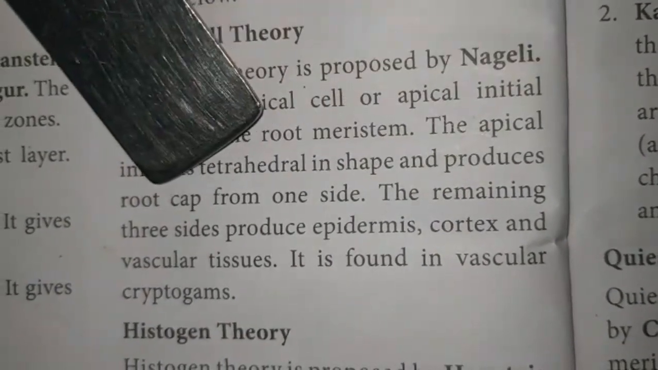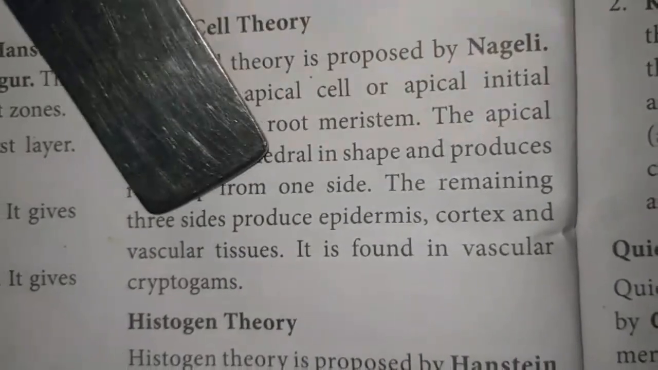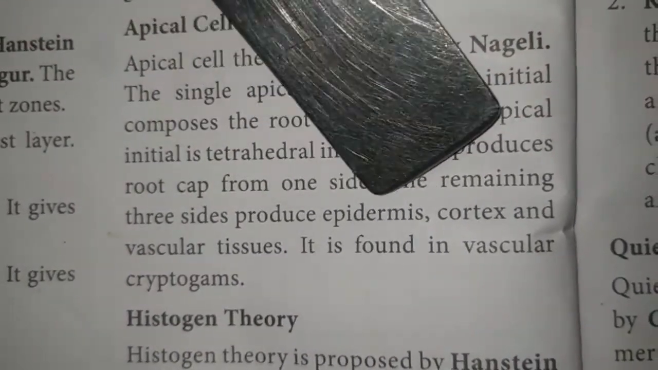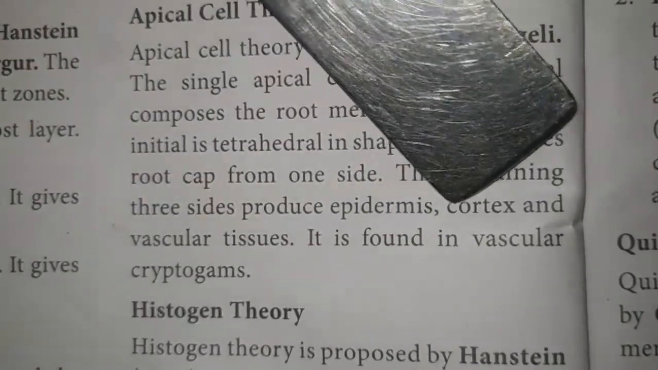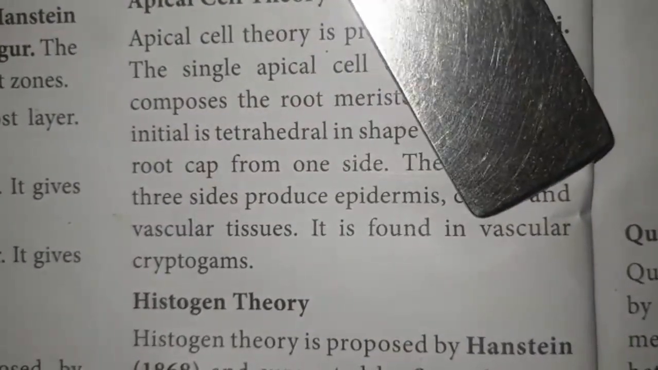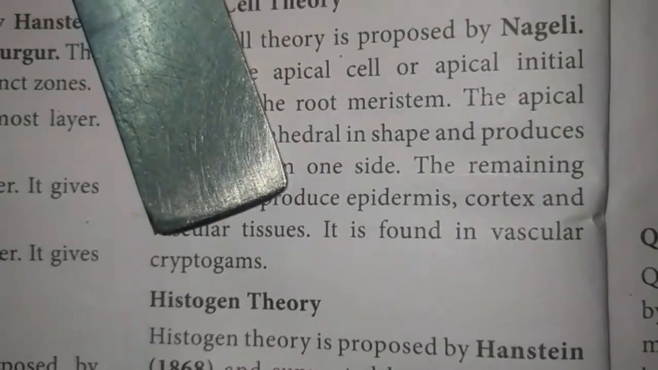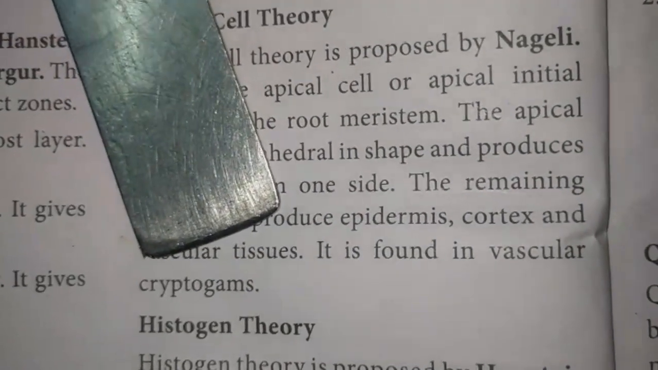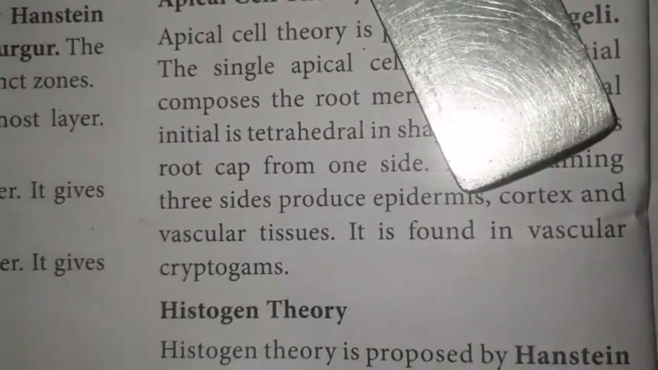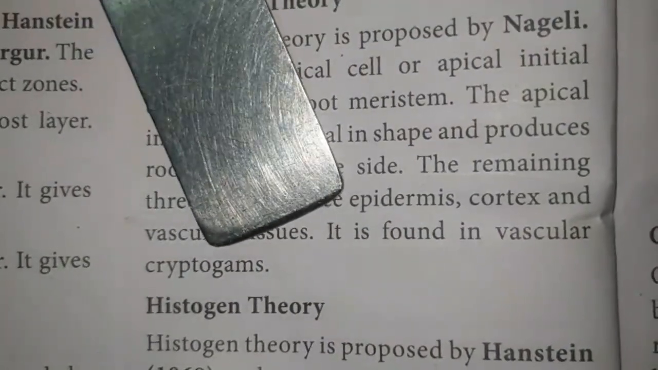The apical cell produces the root cap from one side. The remaining three sides produce the epidermis, cortex, and vascular tissue. It is found in vascular cryptogams. Vascular means it contains a vascular system, that is xylem and phloem. Cryptogams means non-flowering plants. So it is found in the vascular cryptogams.